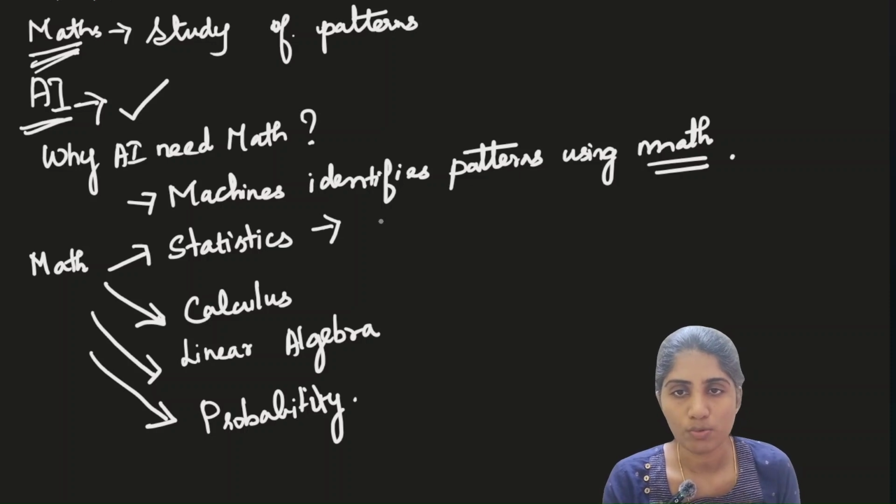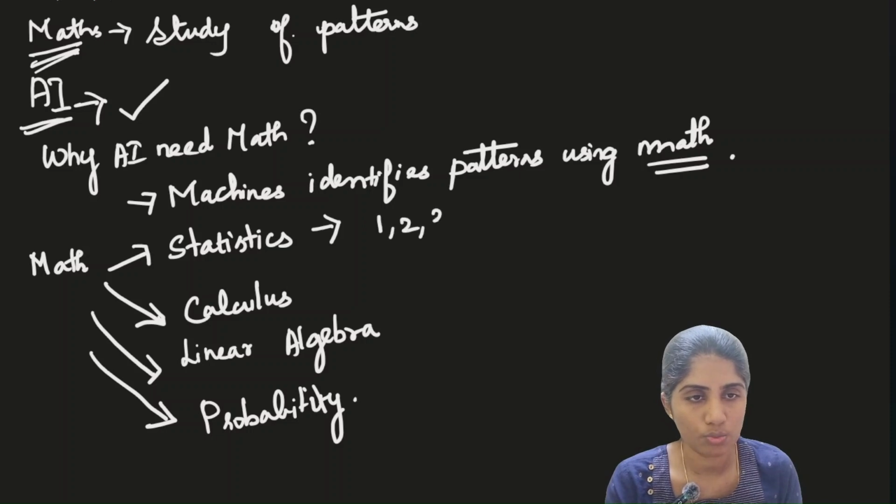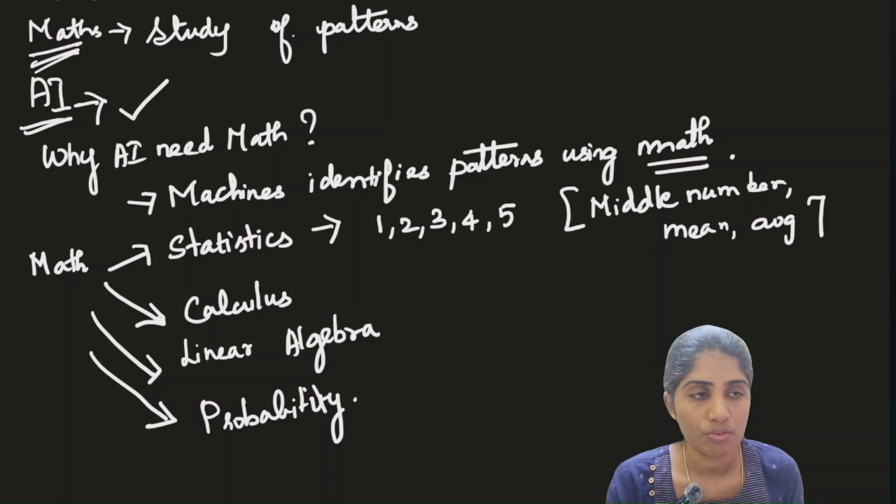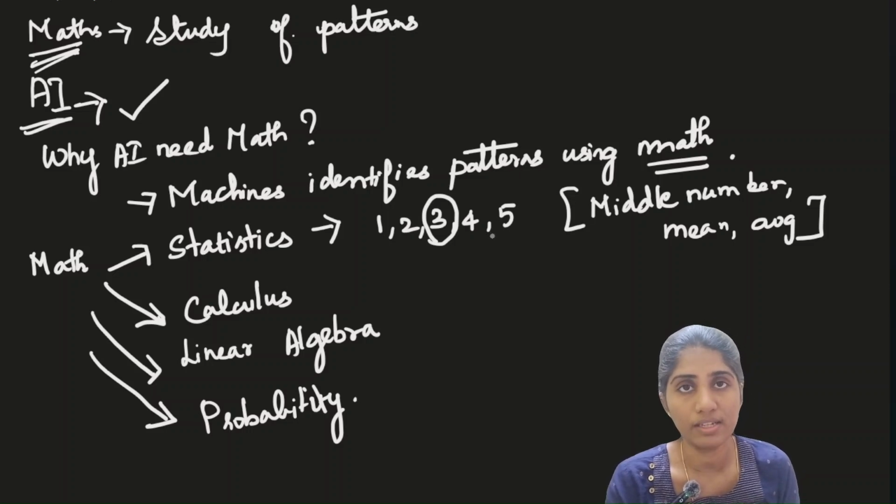I would say for exploring the data we use statistics. For example, I will give you a pattern: 1 2 3 4 5. If you find the middle number, it can be called in different terms, I can say mean or average. In this case it is 3. Since it is a very small set of numbers, I am able to identify it easily. But what if it is a very big set of numbers, which can go up to lakhs and millions? Human calculation will take so much time when we try to calculate it manually. So we use mathematics, and for that we use statistics.